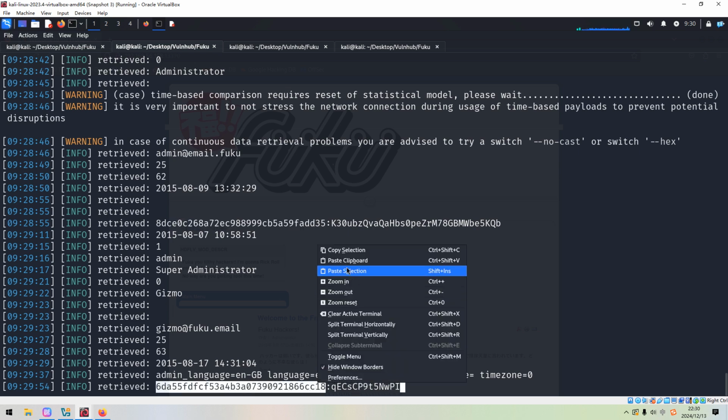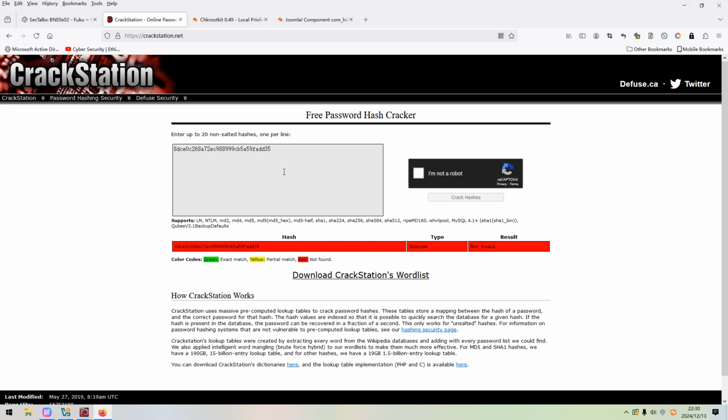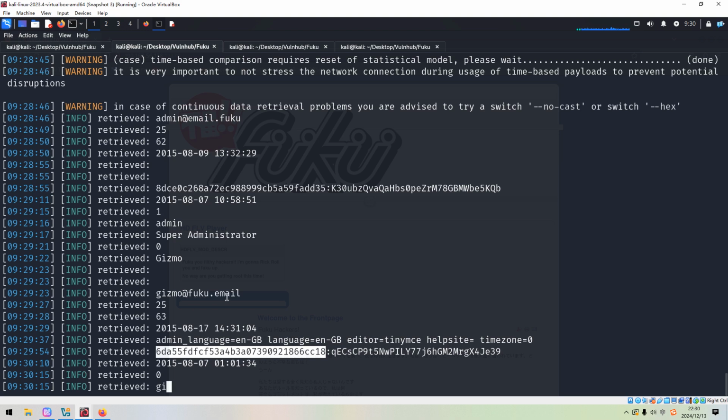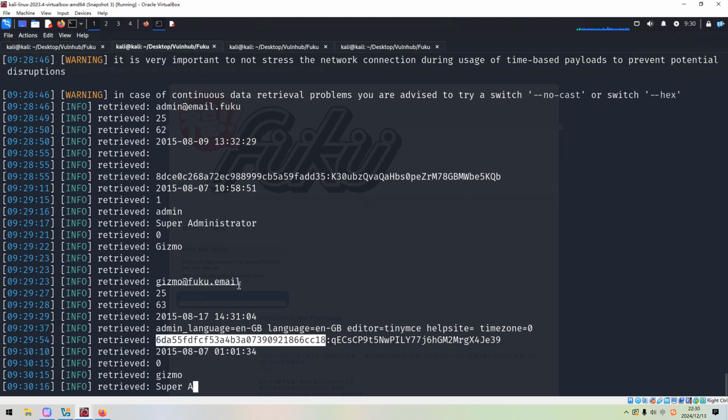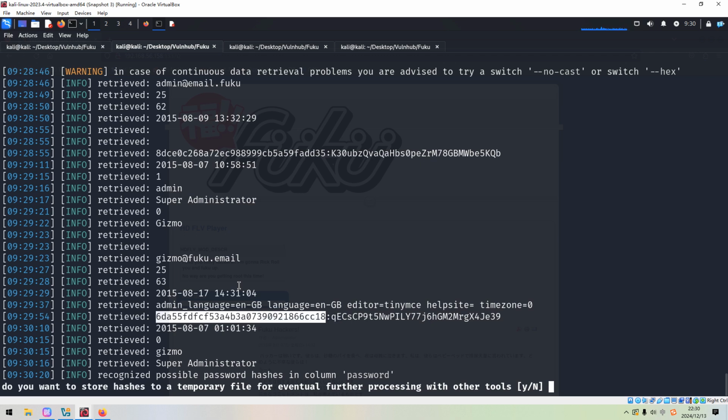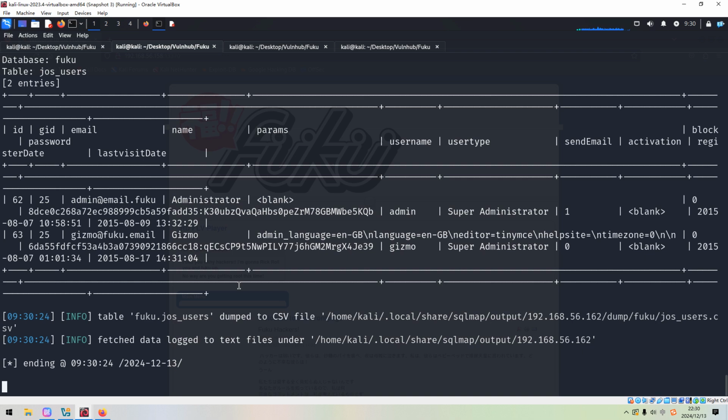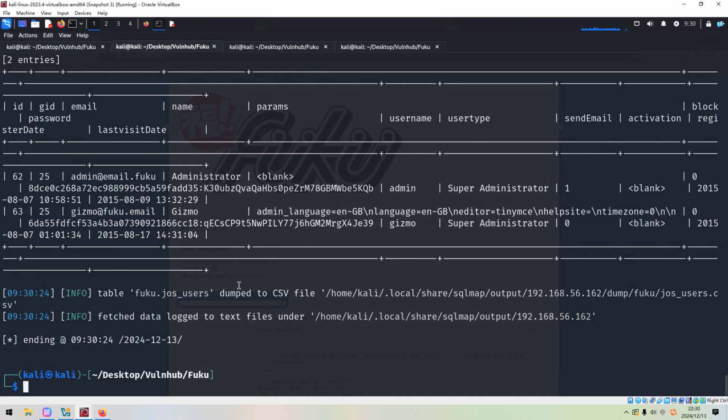We can copy it to see whether this is crackable or not, but not found. So it's too bad, right? Even though we have already dumped the data or the credentials, it's not easy to crack the password for the user.